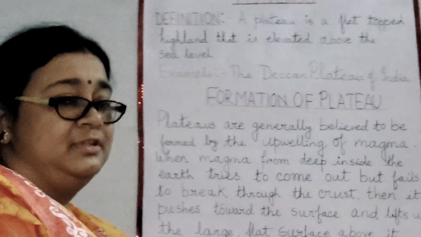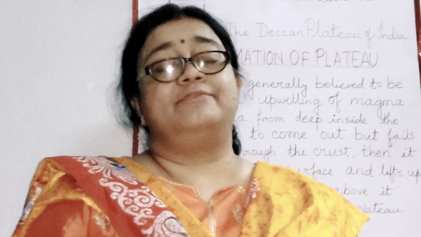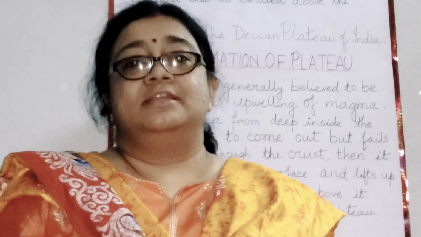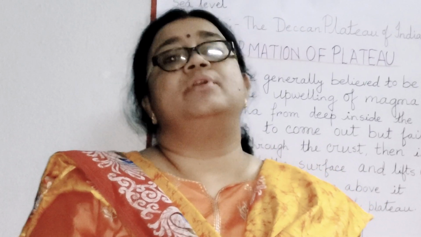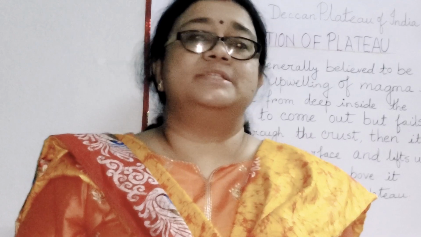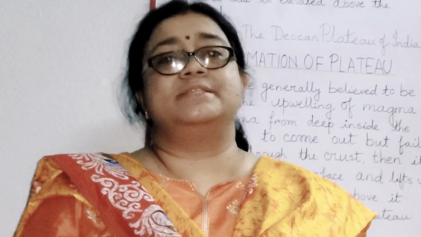plateau. So magma means molten rock, and we have understood already in volcanic mountains that in volcanic eruption the magma comes out from deep inside the earth. Now when this magma cannot come out through any fissure or cracks, then it tries to push the upper surface of the earth, and as a result the surface gets elevated and takes the formation of plateau.